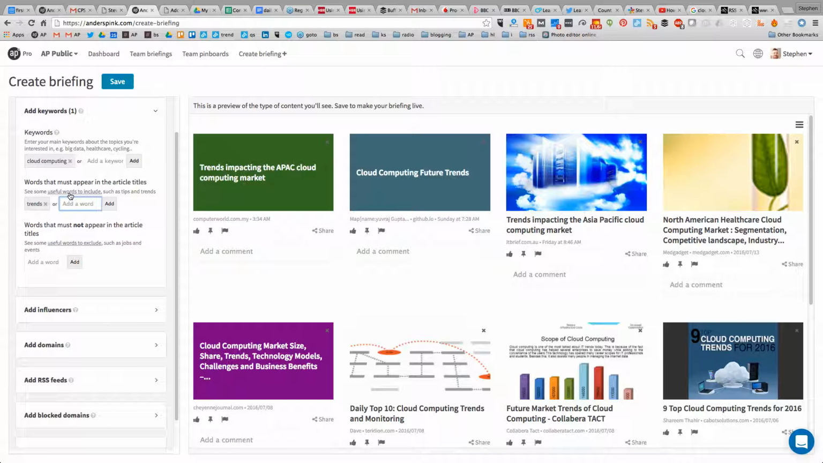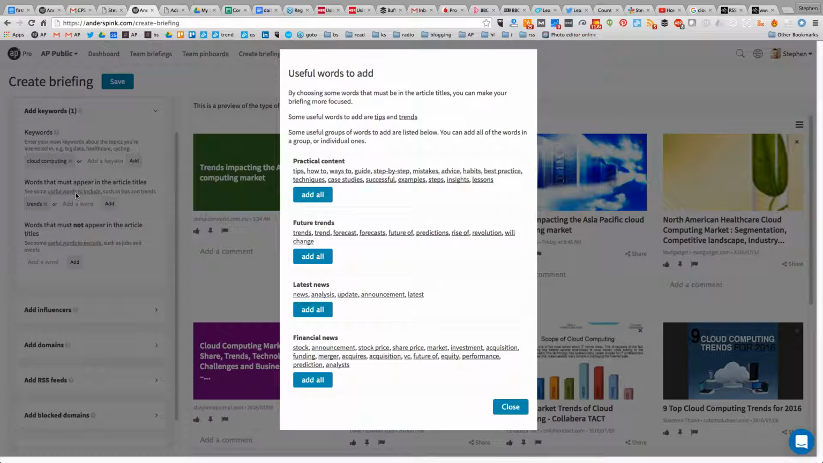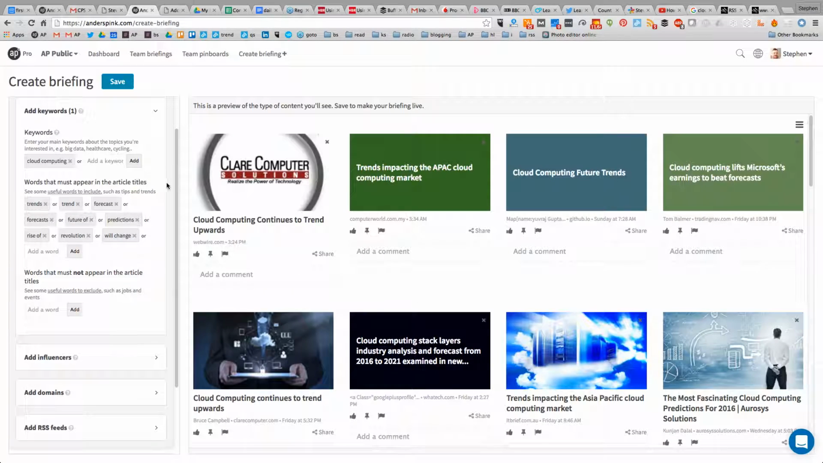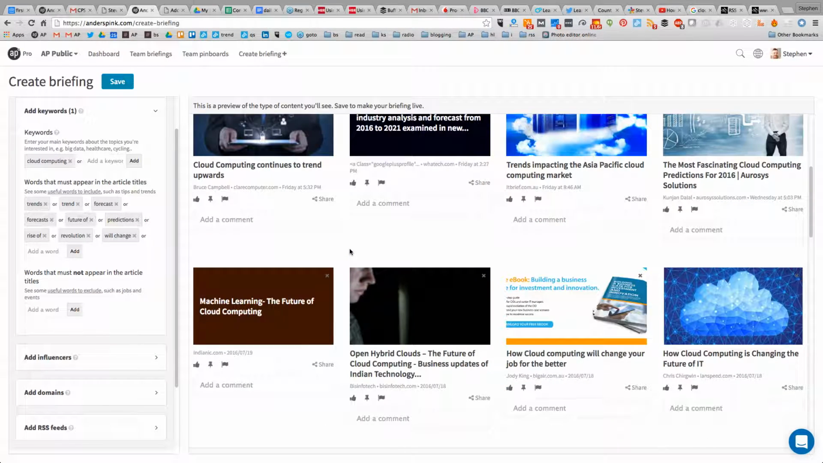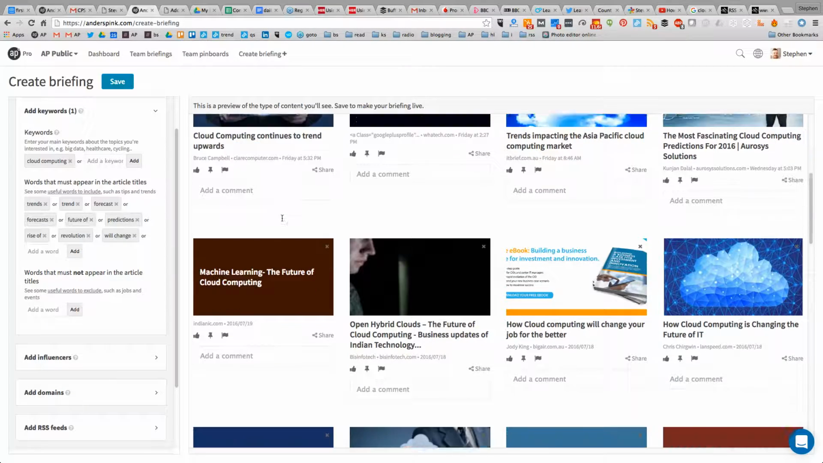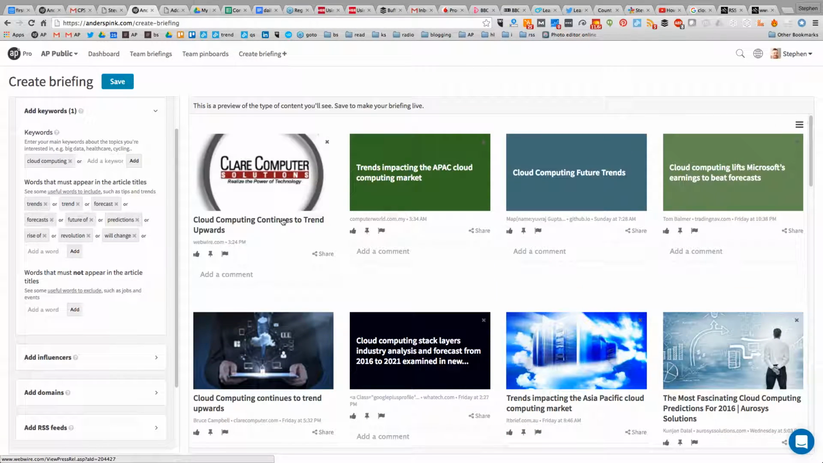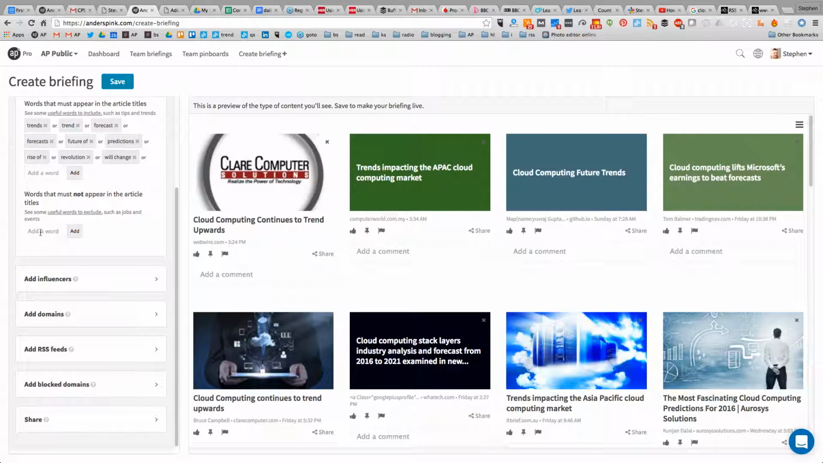I can do a little bit more here to bring in a few more words. I can just click on this useful words to include list. We've created some little groups of words here that are handy to add to a briefing. So here's one on future trends. We'll add all of those words to the briefing in one go. Just going to click add all. Now I'll see most recent well-shared content about cloud computing that features one or more of these words. So I'm now getting a briefing that's really clustered around predictions, future trends, forecasts, etc. in cloud computing.